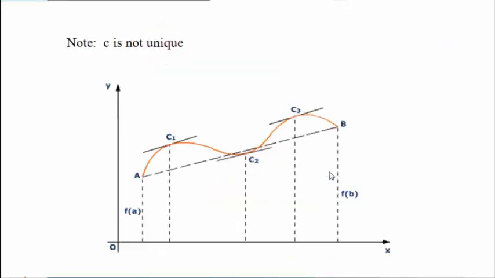Note that point C need not be unique. From this curve we can easily say there are many tangents we can draw which are parallel to the chord AB.